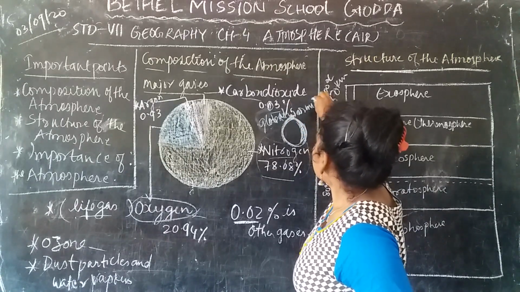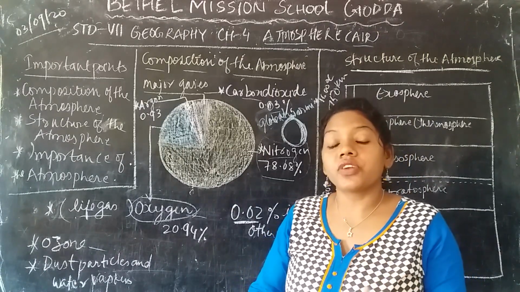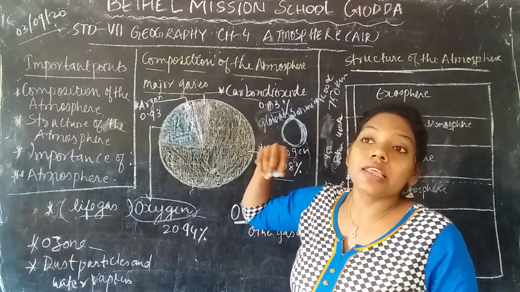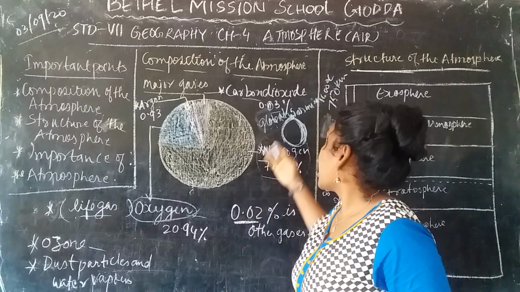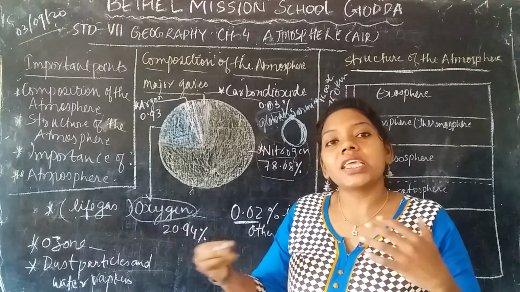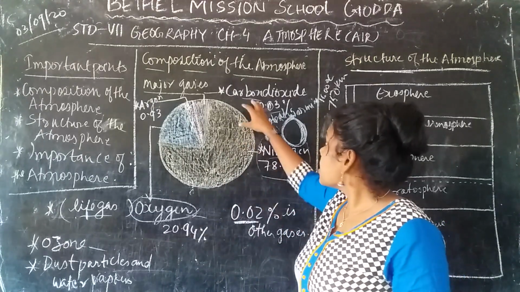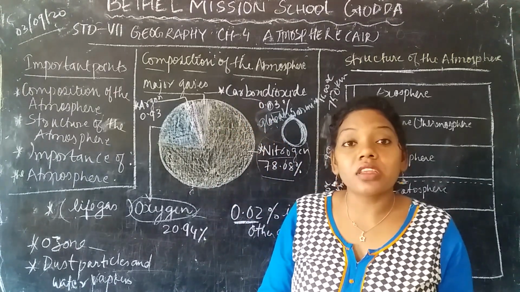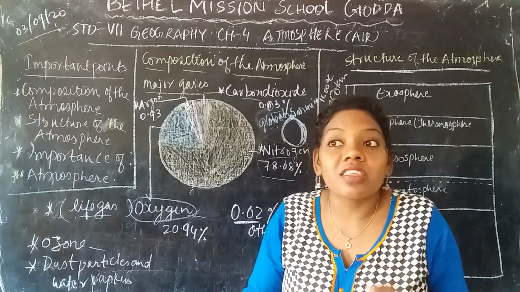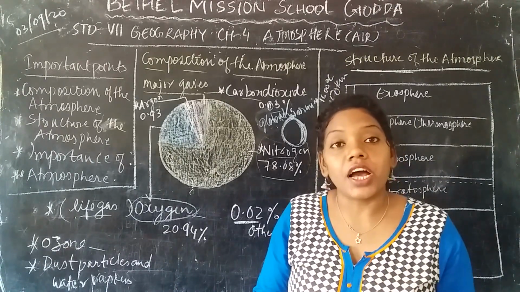If the concentration of carbon dioxide increases in different places due to pollution, this increases the temperature of the atmosphere and causes global warming. That means the melting of the snow, so it will cause various hazardous things on the earth's surface. Another important and positive effect is that it keeps the earth warm. That is why we can survive on the earth's surface.